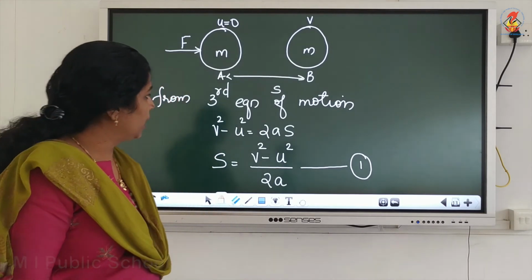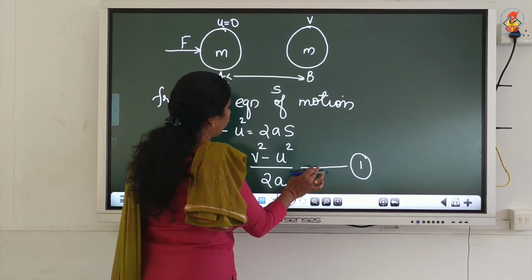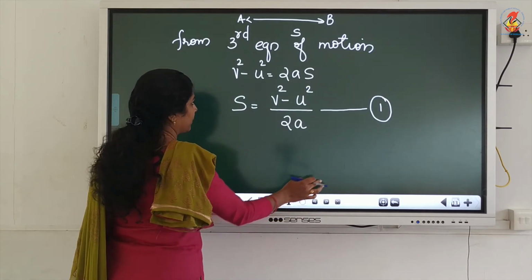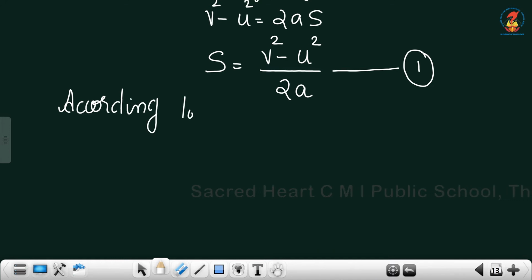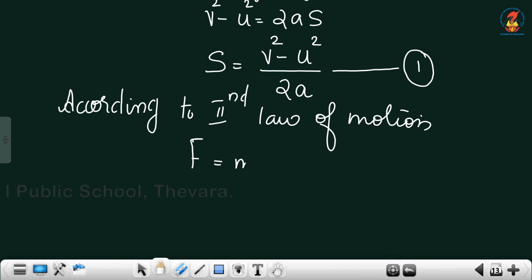Now, according to the second law of motion, F equal to ma. Name it as the second equation.